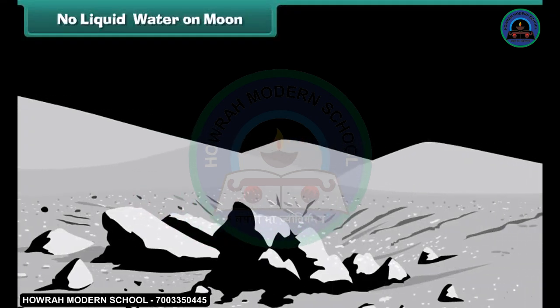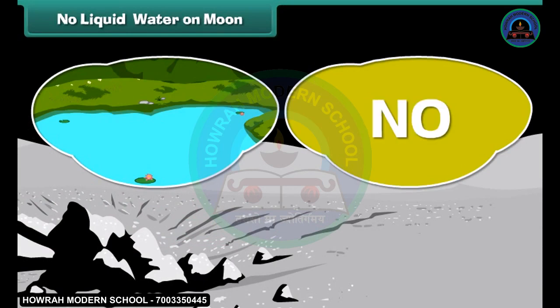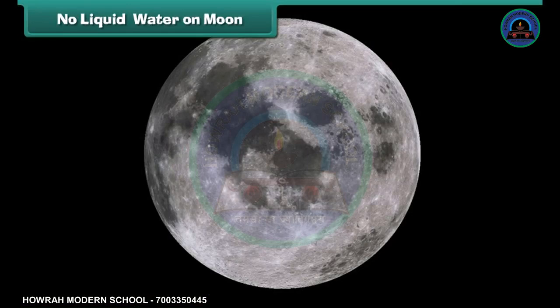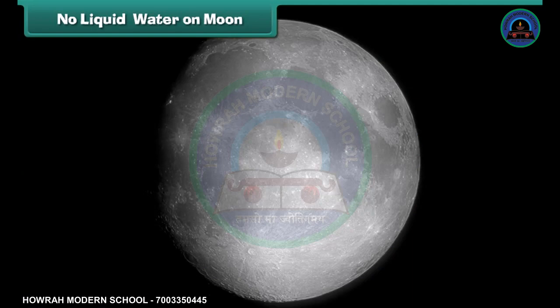Kids, do you think the moon has also got water like our Earth? No. There is no liquid water on the moon, but there is some water in the form of ice. Recently, a NASA spacecraft discovered nearly about 100 kilograms of ice and water vapor near the moon's south pole. And yes, it is possible that there is more buried under the surface of the moon.